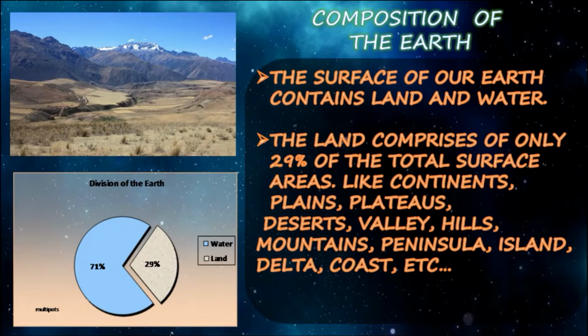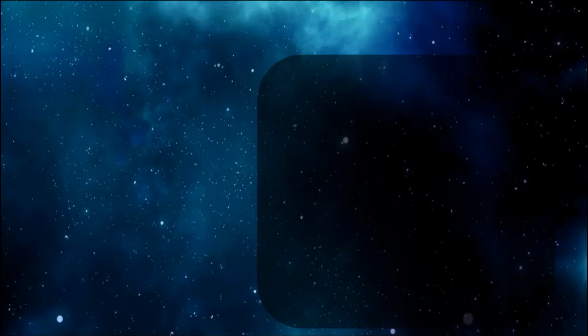On the screen they have described the division of the earth. Water is 71 percent, and land is in sandal color, that is 29 percent. In the land, what will be there? Continents, plains, plateaus, deserts, valley, hills, mountain, peninsula, islands, delta, coast, like this. These formations will be there on our earth.